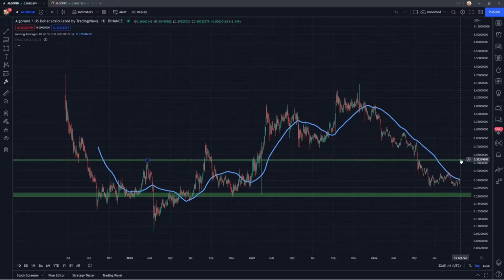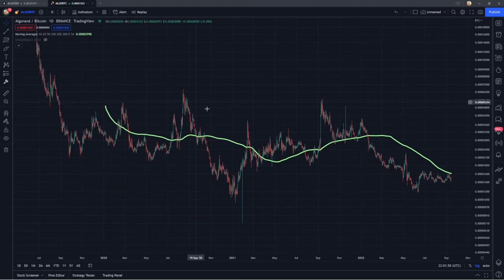This is, from my point of view, going to be a very strong level of resistance to watch out for to the upside, maybe if we're breaking back above the 100-day or we're starting to bounce off these lows. So now I want to switch over here to the Algorand Bitcoin chart, which is extremely important to consider if you have or want to have a longer term investment in Algorand.